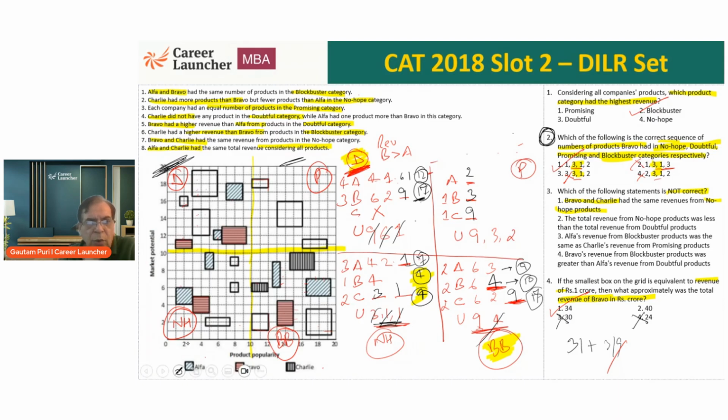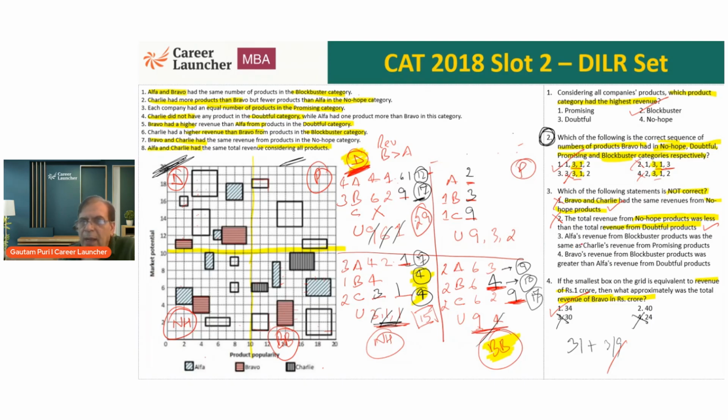Because statement 1 is correct, it cannot be the answer. I will eliminate this because this statement is correct. Okay, statement 2. Total revenue from no hope products was less than the total revenue from doubtful products. Total revenue from no hope is 7, 4, 11, 11 and 4, 15. And total revenue from doubtful is going to be 7 and 12, 29. So total revenue from no hope is less than revenue from doubtful, perfectly fine. So statement 2 cannot be the answer.